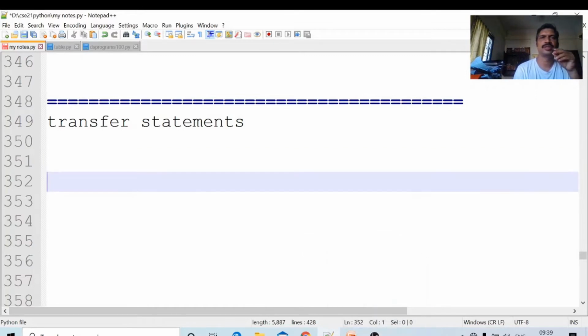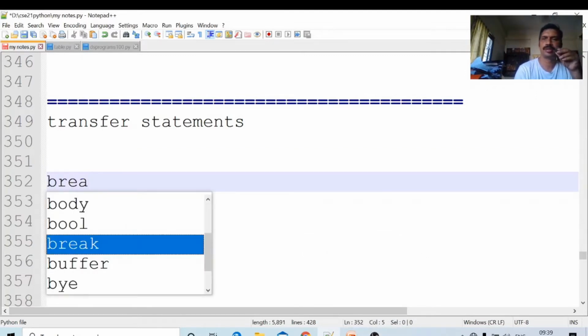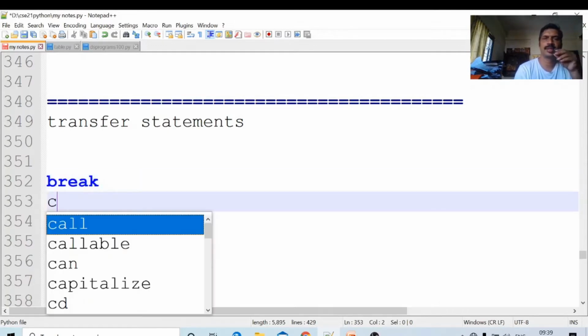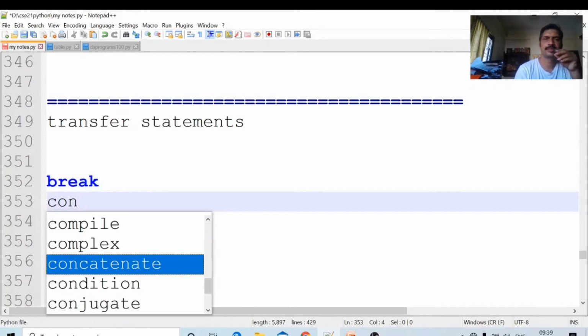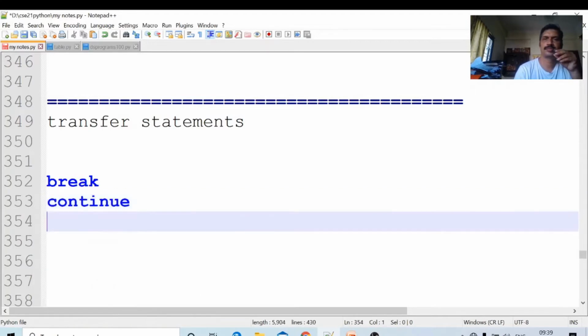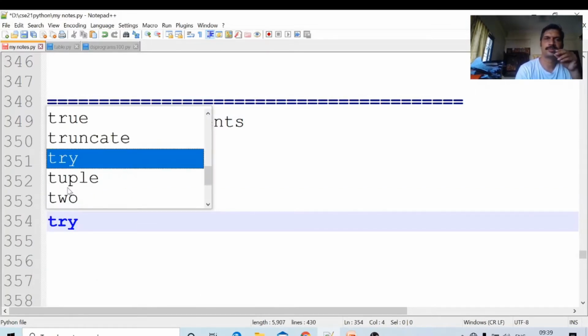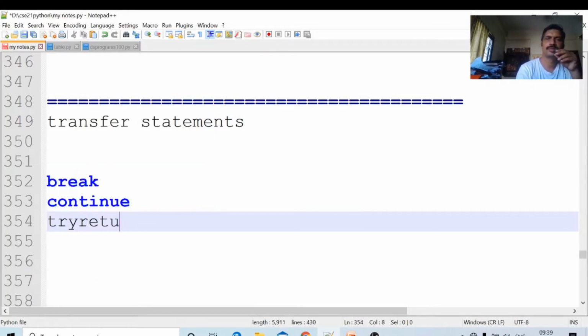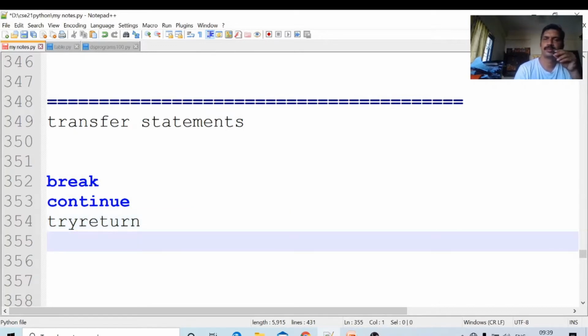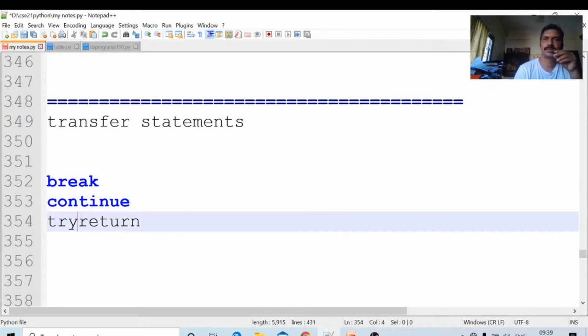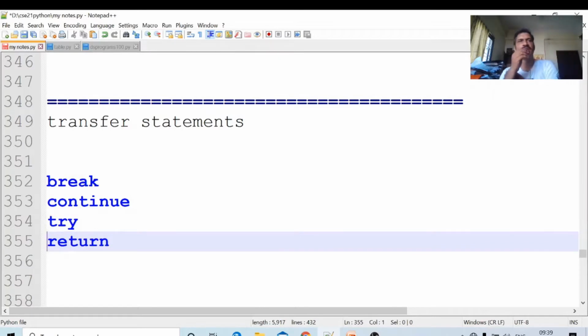These are the transfer statements in Python: break, continue, try, return.